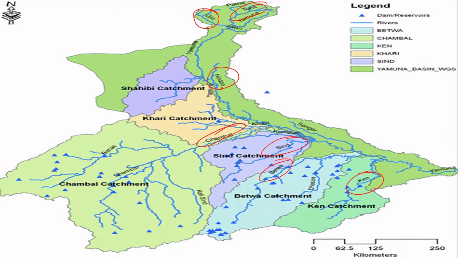Let's talk about the Tons River, which is a left-hand tributary. This Tons River flows through Garhwal, which is the western part of the Himalayan state of Uttarakhand. It originates from Bandarpunch in the Uttarakhand state only. This was the first tributary which joins Yamuna. It joins the Yamuna below Kalsi near Dehradun, Uttarakhand. It is one of the most major perennial Indian Himalayan rivers. So that's about Tons.